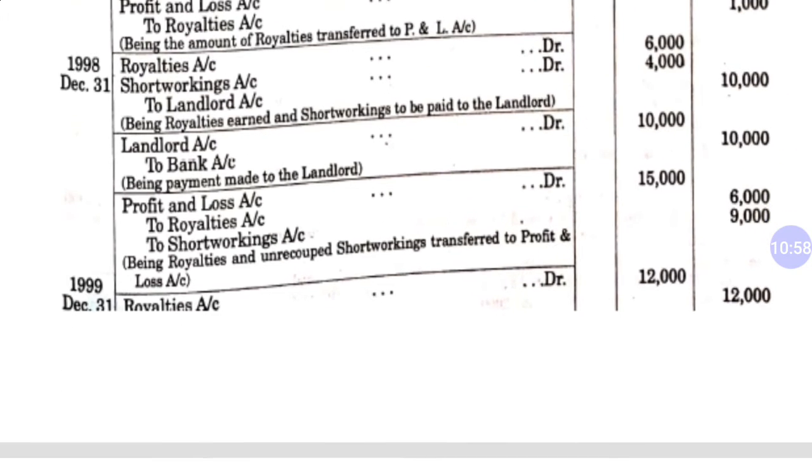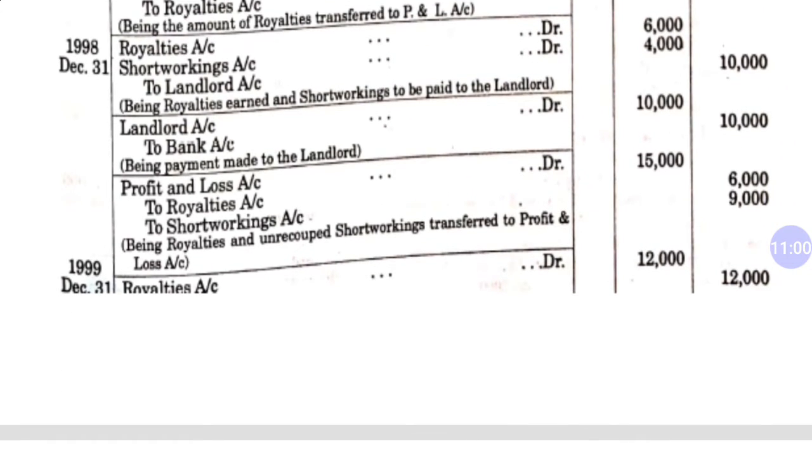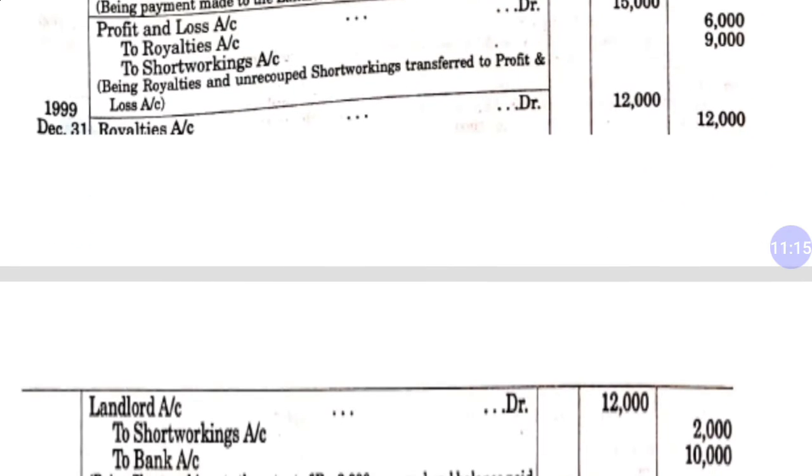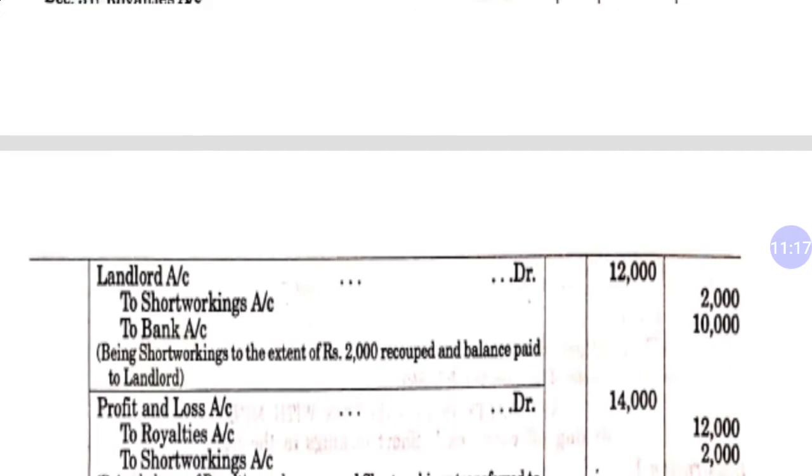Now come to your second last year, 1999. First of all, in this condition we have royalty more than minimum rent. So first of all we will pass the entry: royalty due, royalty account debit to landlord account 12,000 rupees, landlord account debit to short working, to bank, because we are adjusting.